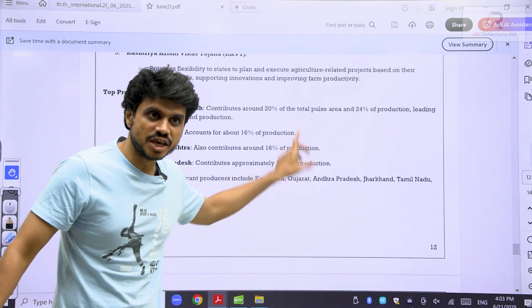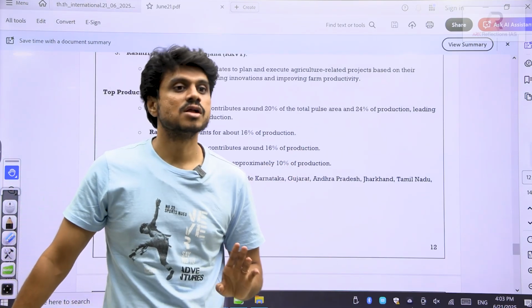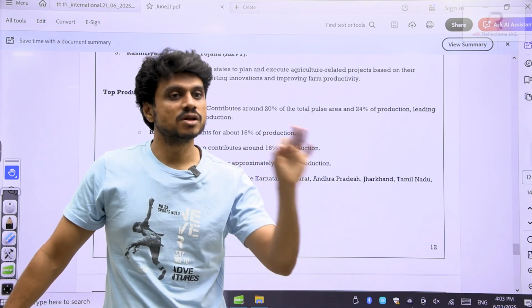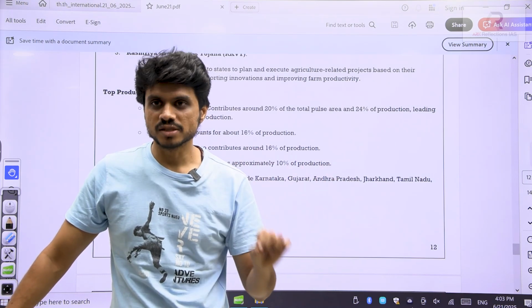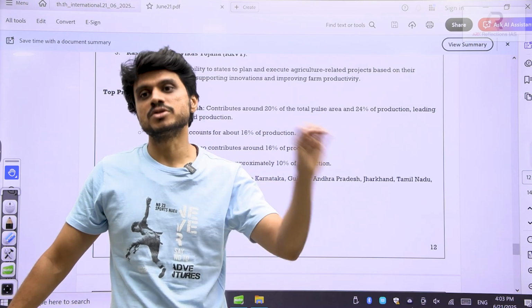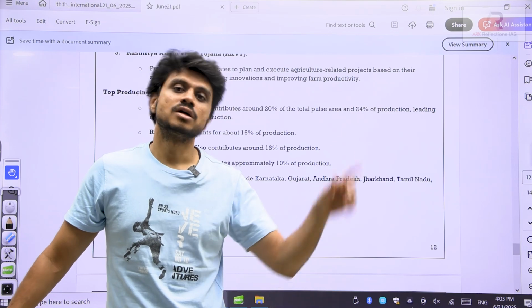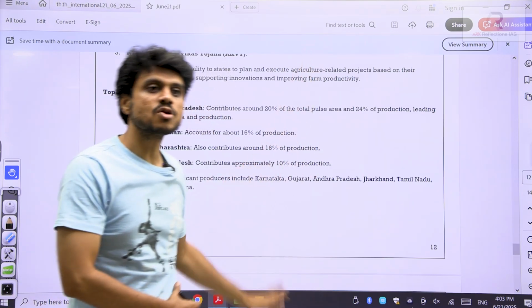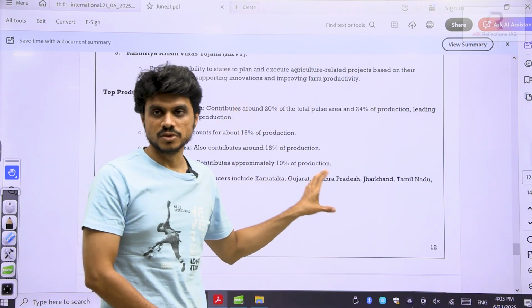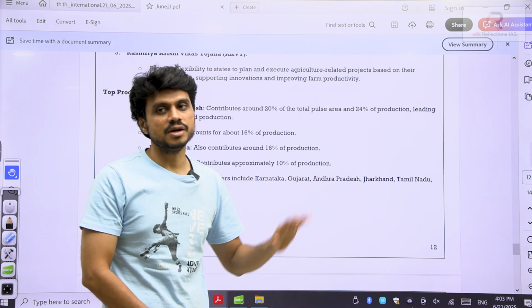Very important. In the same way, a mains question may be asked: cropping pattern of pulses, significance of pulses, challenges, government measures. These are the things that we have discussed. Even in the prelims, they can ask on the same lines. We have covered the entire topic of pulses. These are highly suitable for India's production.